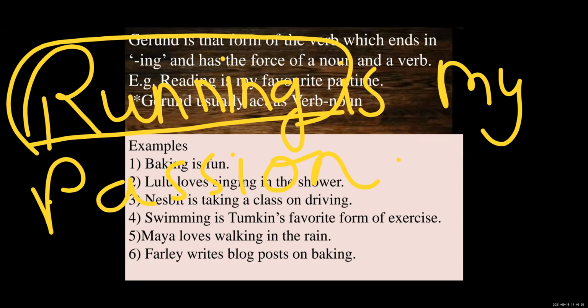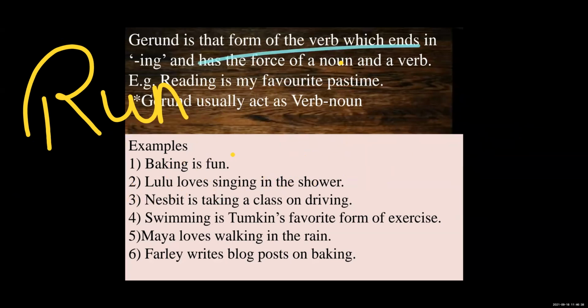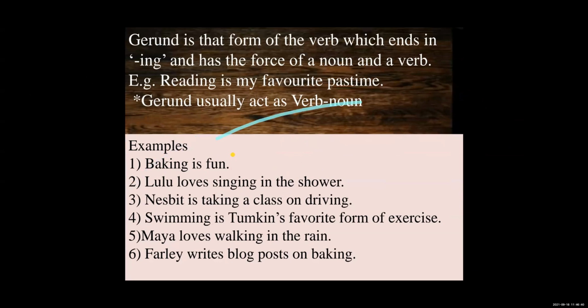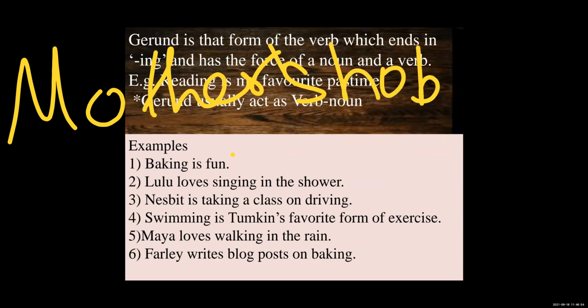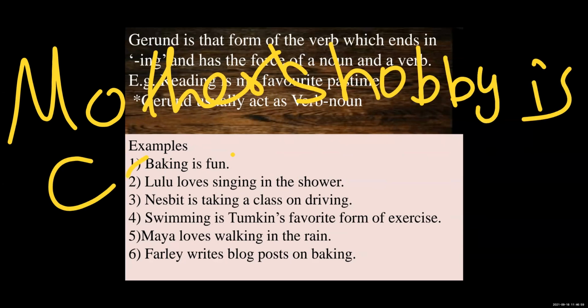Okay, and one more example is that mother's hobby is cooking.